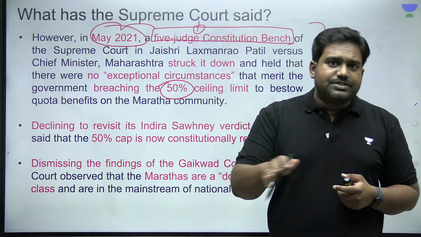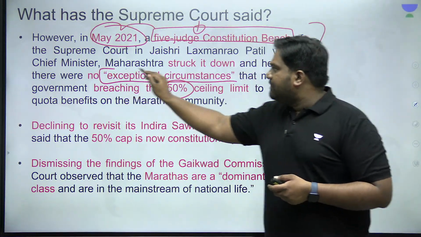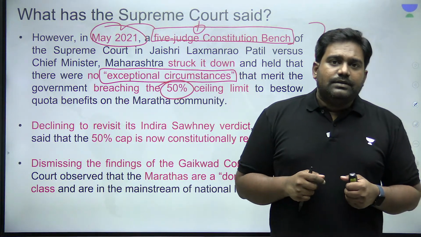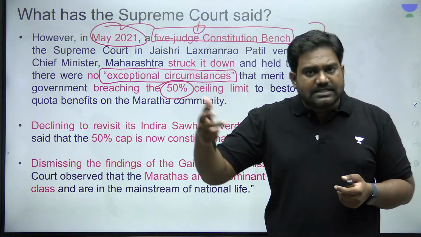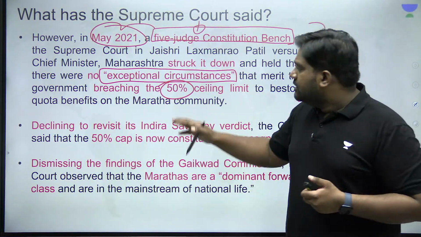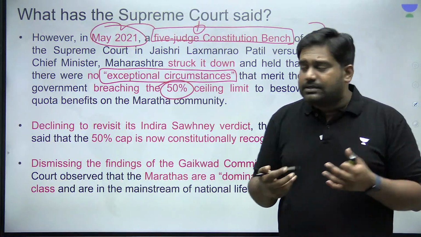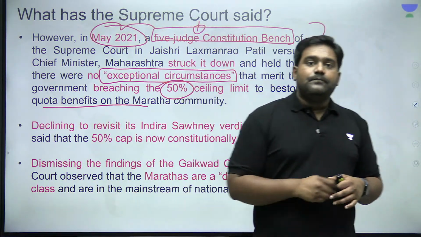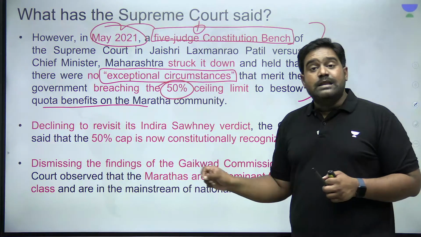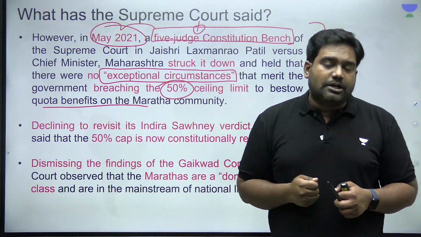And it dismissed the reservation as unconstitutional, and it said that providing reservation to Marathas is not based on any exceptional circumstance. The data presented is not enough to show that Marathas are truly backward, when otherwise they are believed to be the most dominant community. So it does not justify breaching the 50% cap, and hence the Supreme Court struck down the reservation that was provided. So this was a second failed attempt by Maharashtra. What you're seeing now is the third attempt being made to provide reservation for the Maratha community.